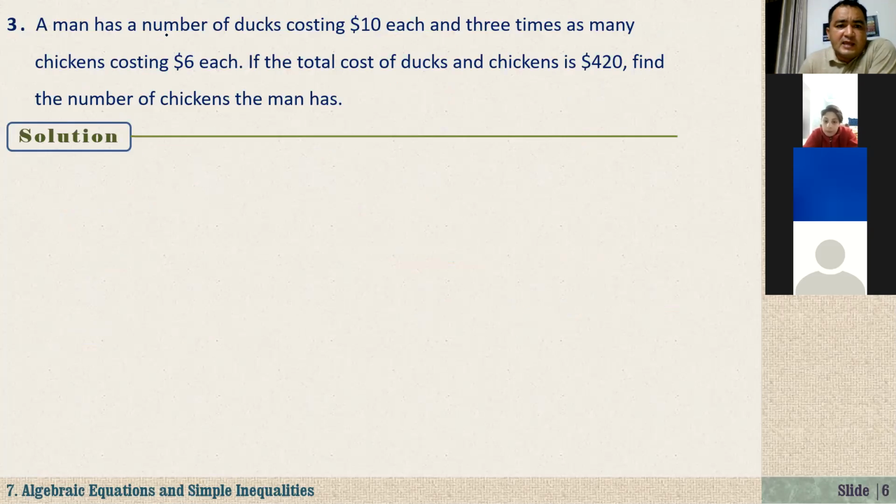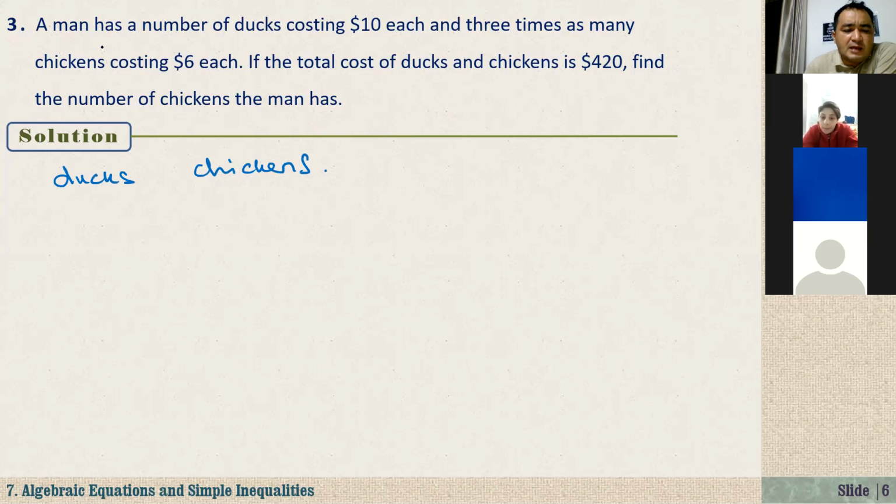A man has a number of ducks costing $10 each, and 3 times as many chickens costing $6 each. If the total cost of ducks and chickens is $420, find the number of chickens the man has. So we are talking about ducks and the chickens, right?